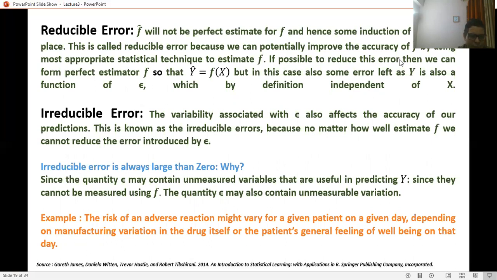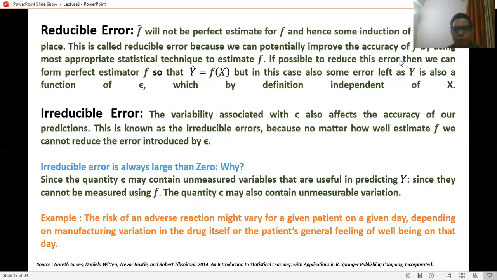This is called reducible error because we can potentially improve the accuracy of f cap using the most appropriate statistical technique to estimate f. So improvement in the regression model will reduce the error.